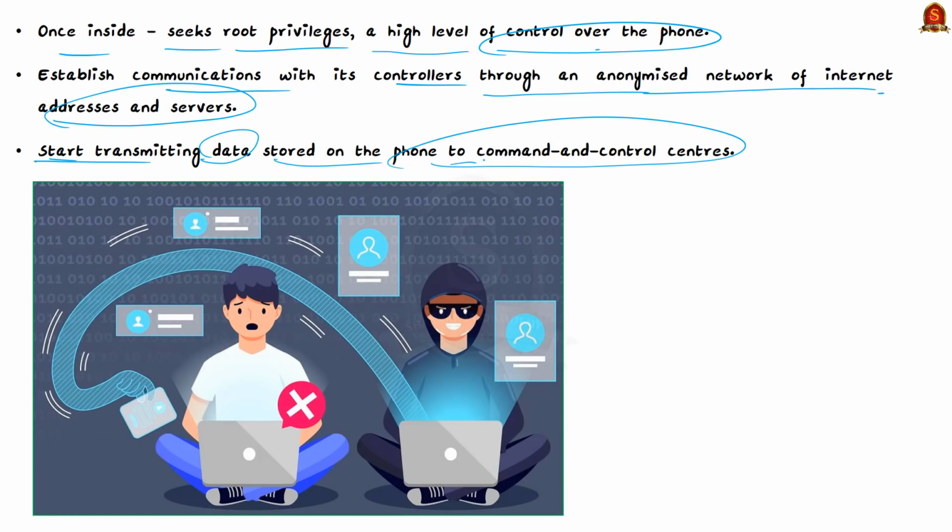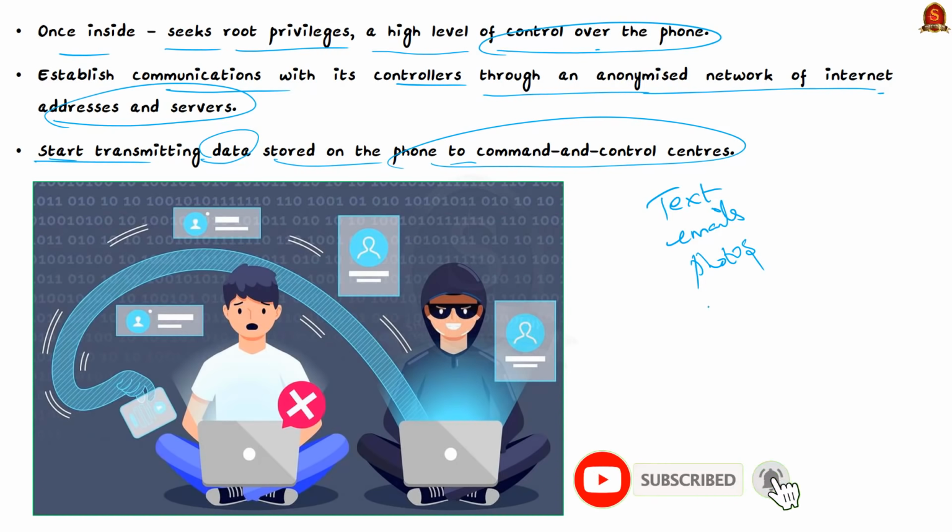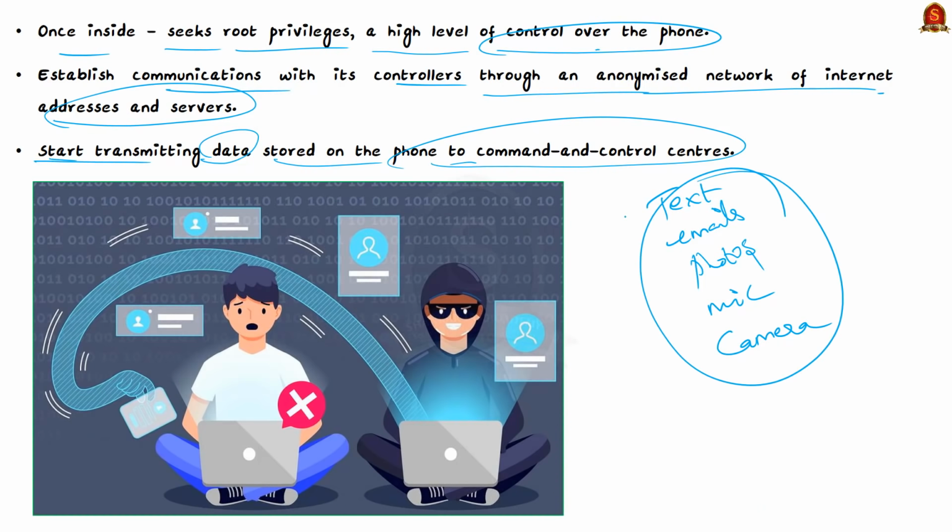And once Pegasus gets into the smartphone, the text messages, emails, contacts, photos, passwords, etc. can be accessed by the other party. In fact, the access is given to such an extent that even the device mic or camera can be operated by the one who is spying. The Pegasus spyware can even access end-to-end encrypted messages or files, because it can steal them before the encryption or after the decryption. That is, it can also steal your OTPs, sensitive messages, etc.